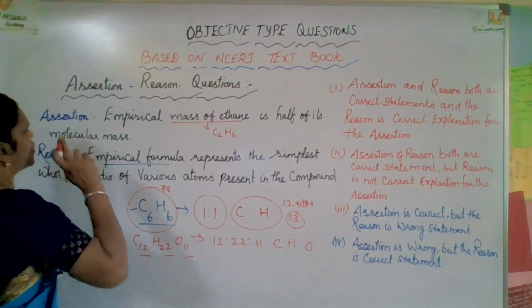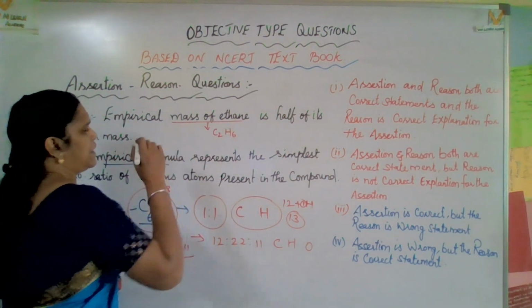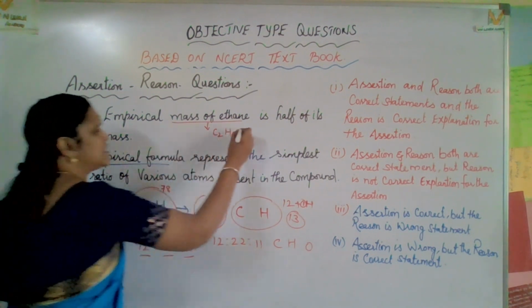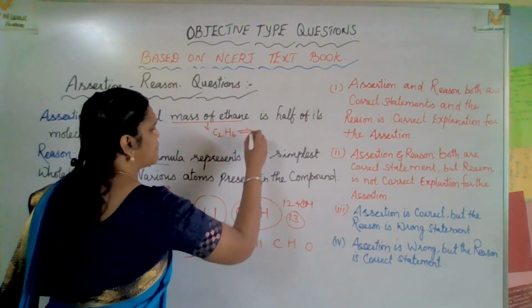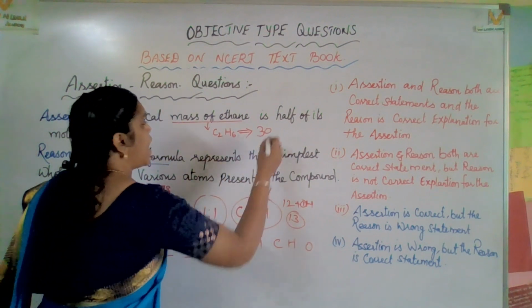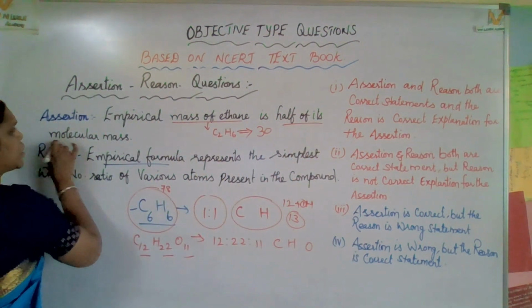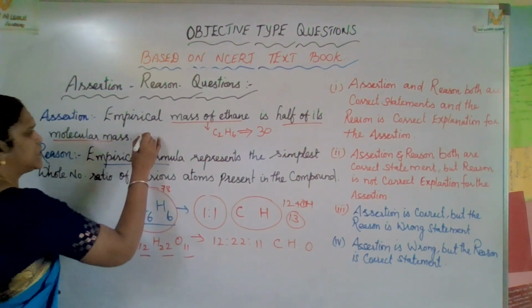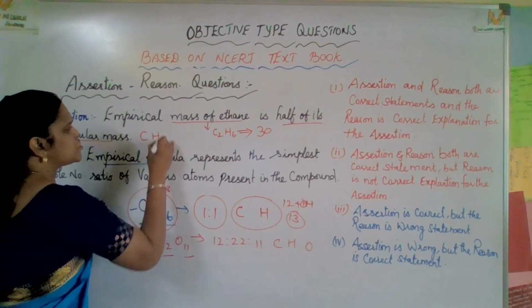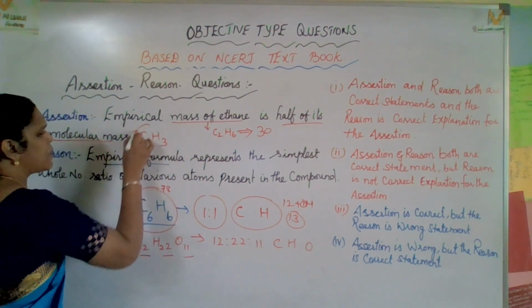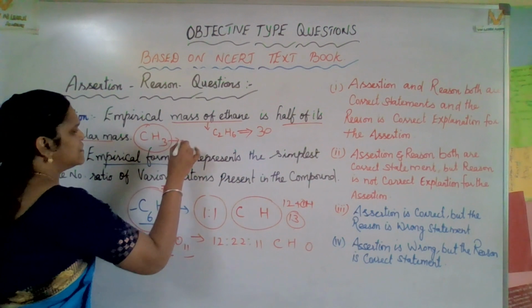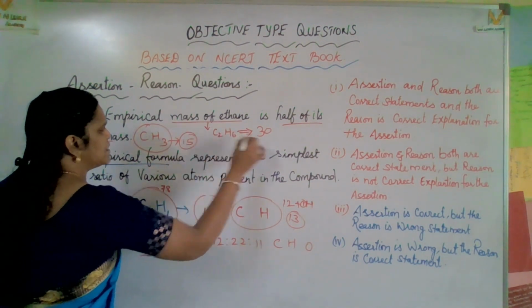Its molecular mass is 30. The empirical formula of ethane is half of its molecular formula, definitely CH3. What is the molecular mass of this? This is 15 only.